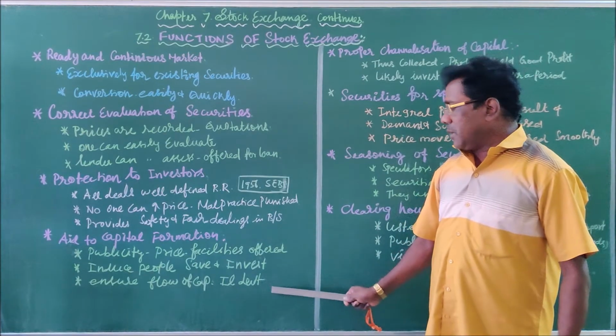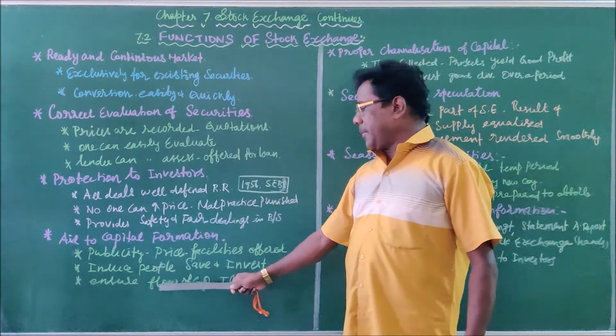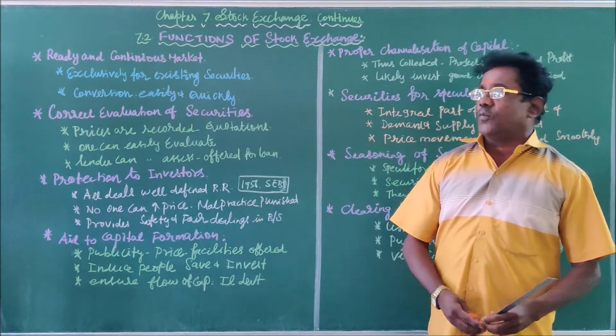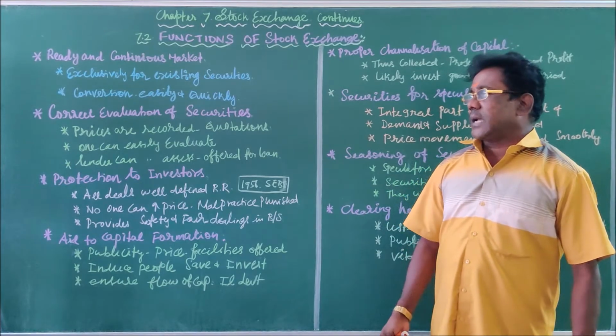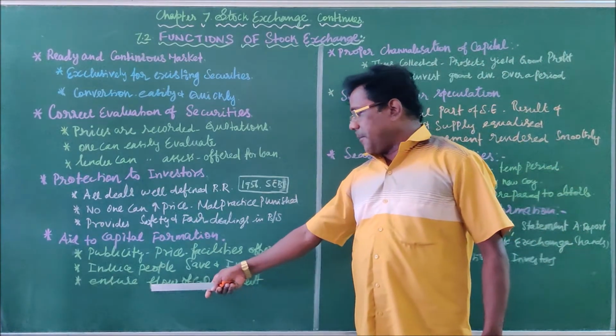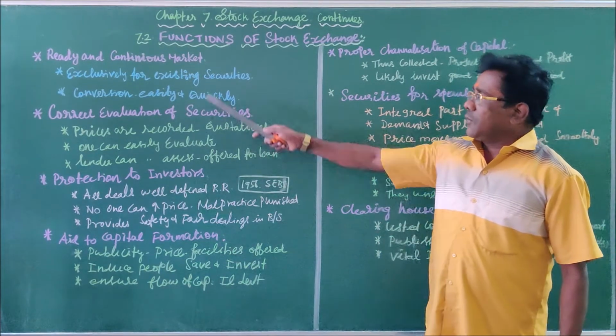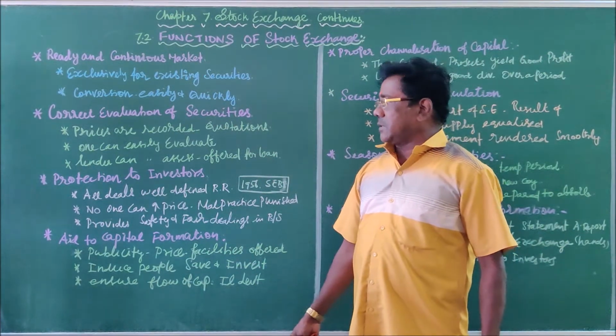So one point you have to remember regarding the flow of capital: finance is the lifeblood of every business. Without finance, no business can run. So the flow of capital leads to industrial development. So these are the 4 points about the functions of stock exchange.